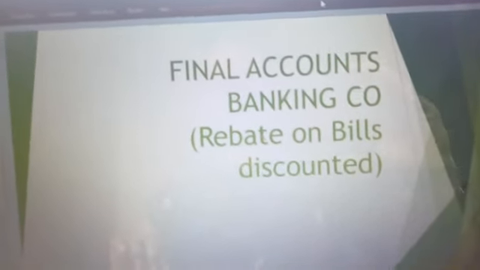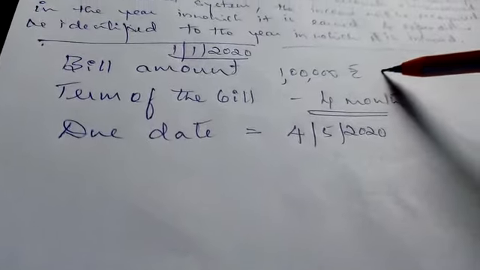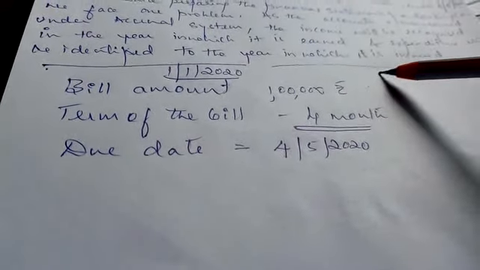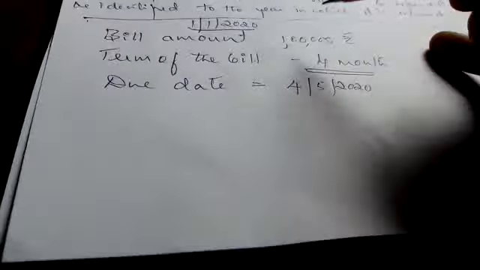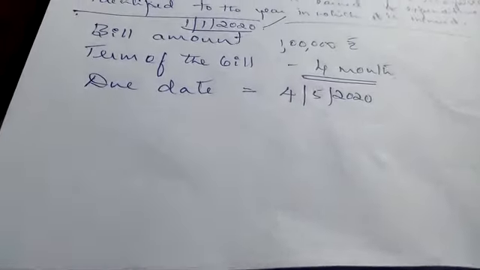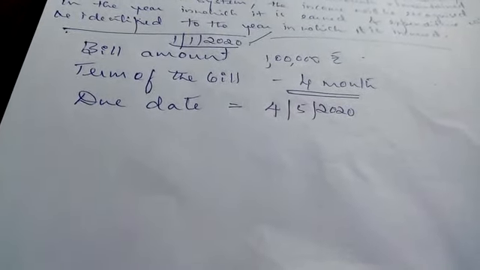So we will discuss it with one example. For example, the bill amount is 1 lakh, the worth of the bill is 1 lakh. The term of the bill is 4 months and the bill is drawn on 1/1/2020. The worth of the bill is 1 lakh. The term of the bill is 4 months.